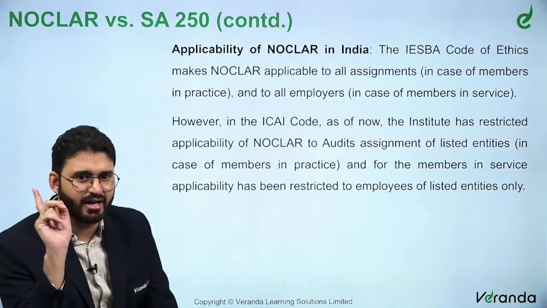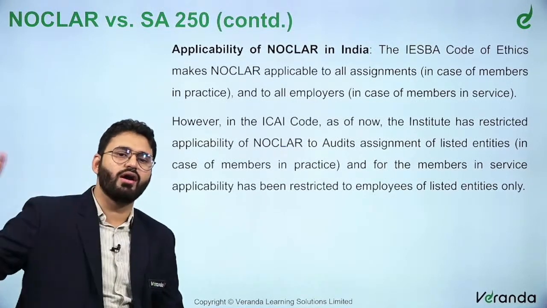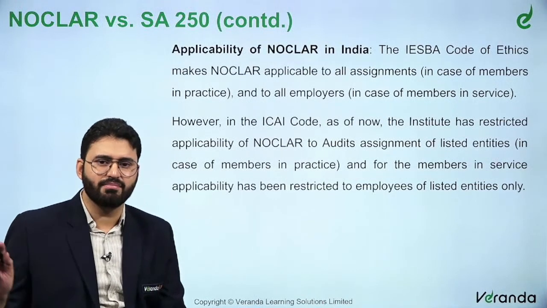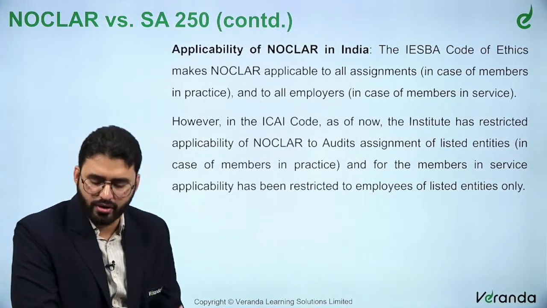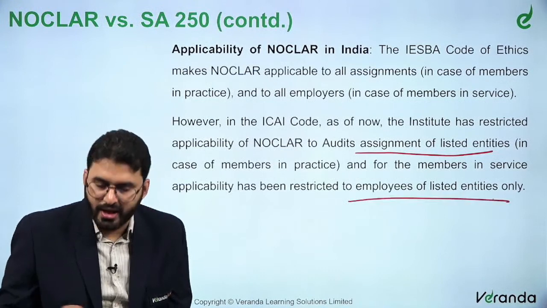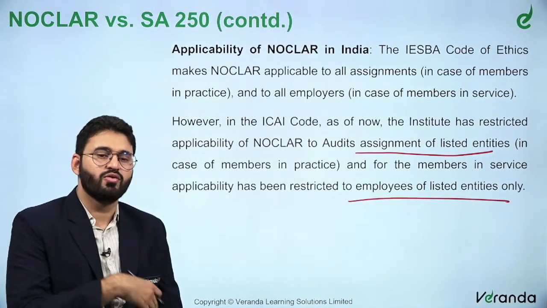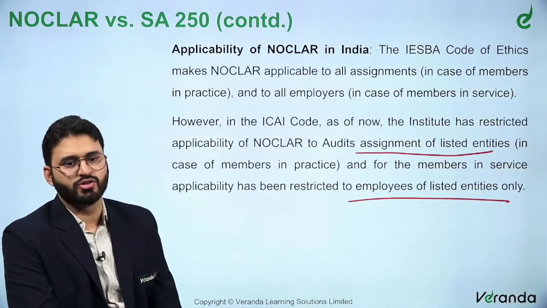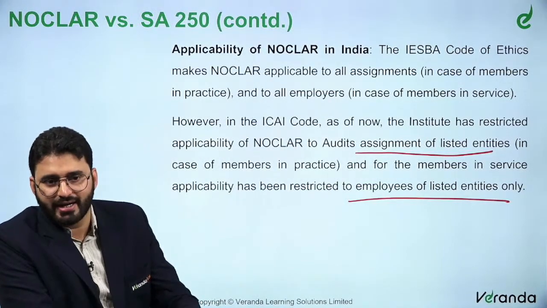IESBA is the International Ethics Standards Board, right? So they have made it applicable for everything, all kinds of assignments, in case of members in practice and members in service, whereas the Institute of Chartered Accountants of India, the ICAI, has made it applicable only for listed companies. Listed companies who employ chartered accountants, or chartered accountants in practice who do audit of listed companies. So NOCLAR is only applicable to them as per the ICAI code, which is prevailing currently, that is the 2020 code.